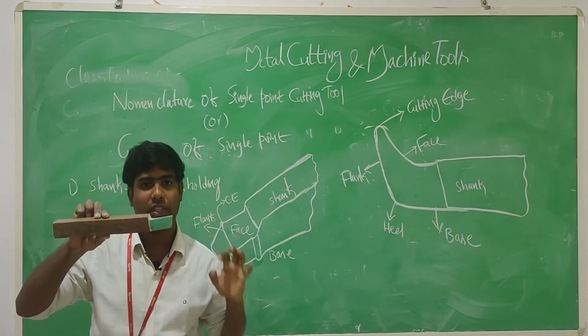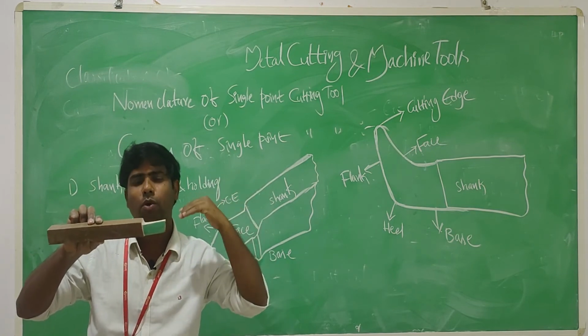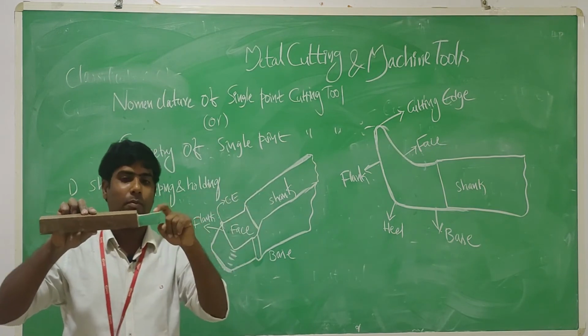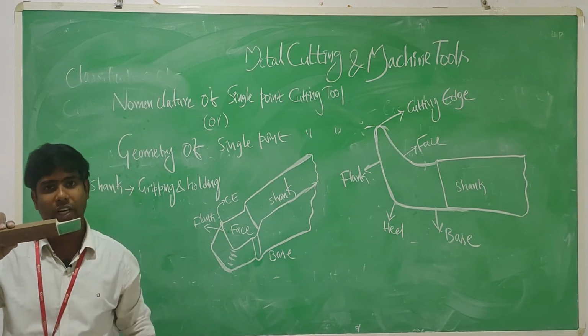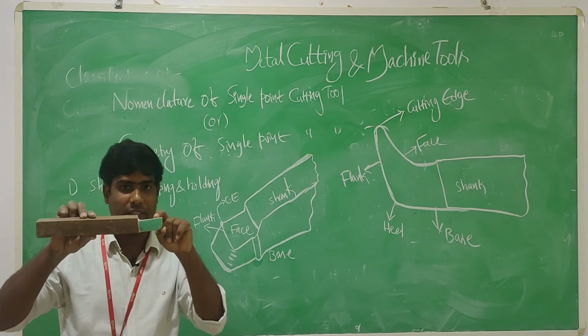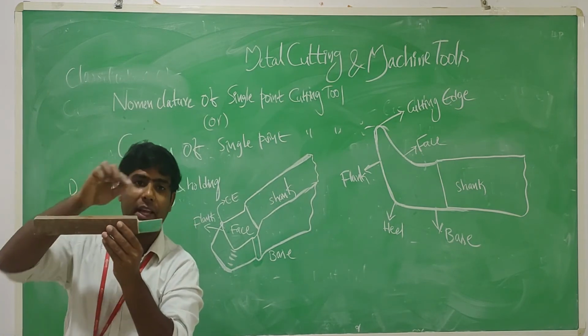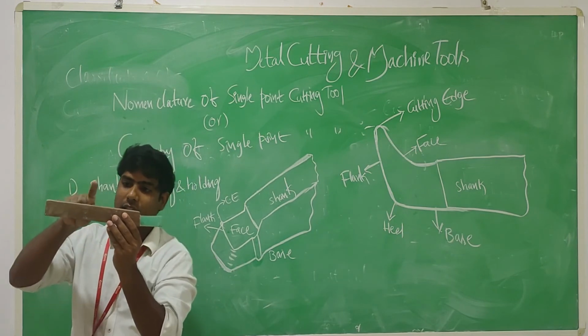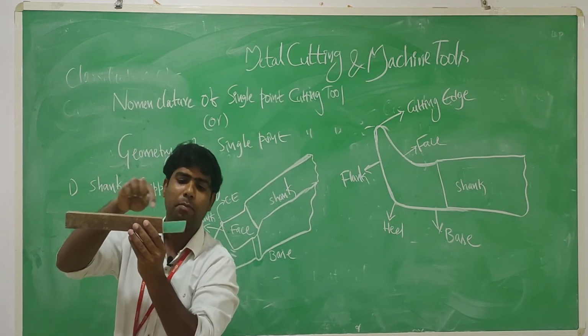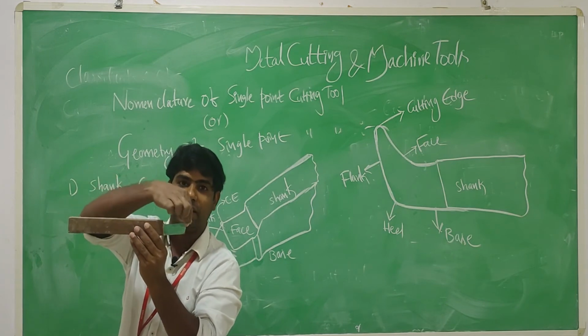The main function of the face is easy flow of chips. For easy flow of chips, the face is provided on the cutting tool. The face is placed between the shank and the cutting edge.